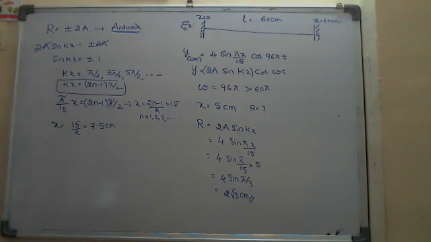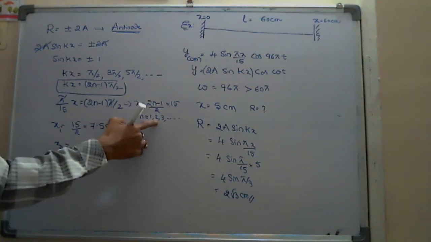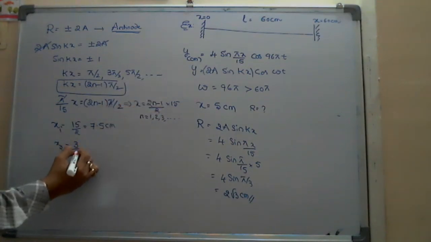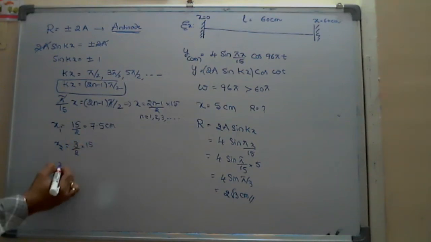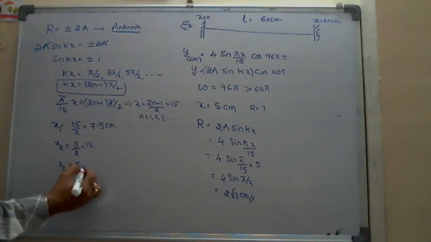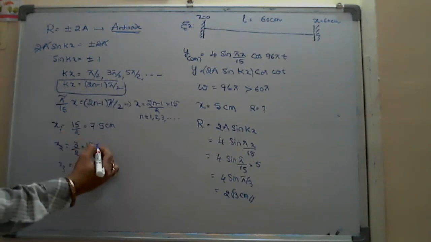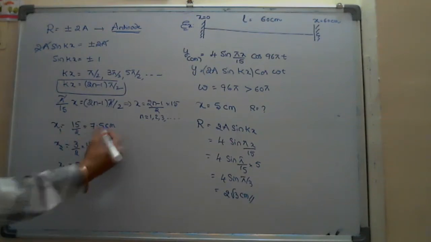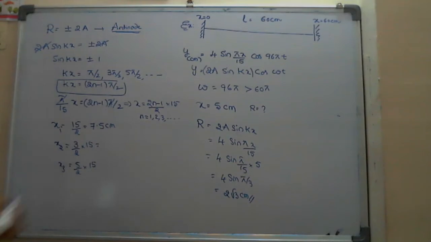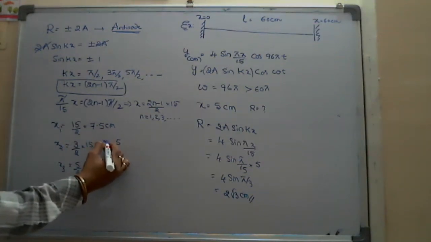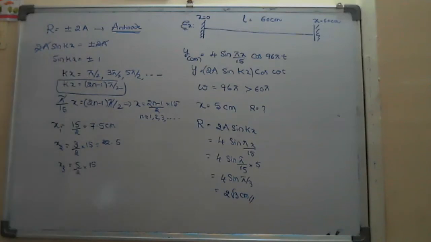That is one position. Second position where we see the antinode: I put n is equal to 2, then (2n minus 1) by 2 is 3 by 2, into 15. In the same way, x3 is equal to 5 by 2 into 15, and likewise. Nothing but 7.5 into 3, 7.5 into 5, and so on. 7.5 into 3 gives 22.5.